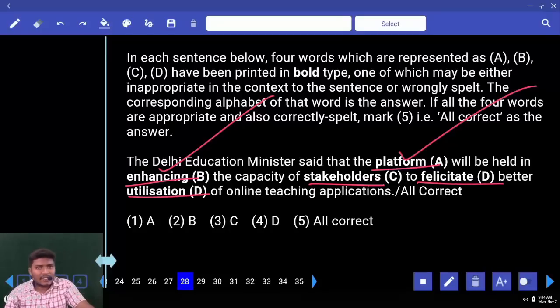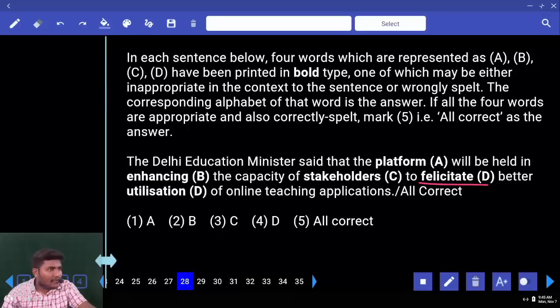Next one, utilization. Actually you got 5 words here, right? Yeah, 5 words are given actually. You find out any one. What is your wrong word here? Look at this one. Felicitate is needed or here facilitate is needed. What is the difference between felicitation and facilitation?